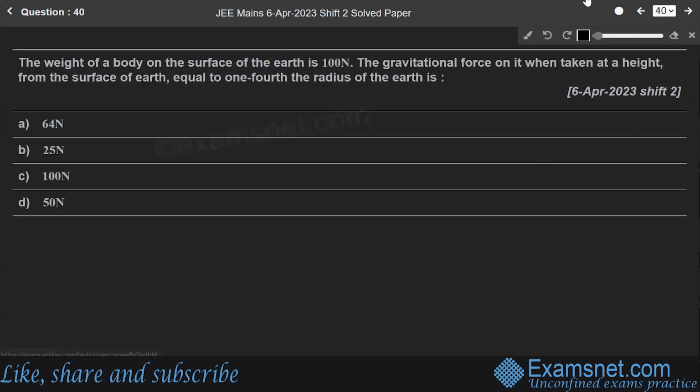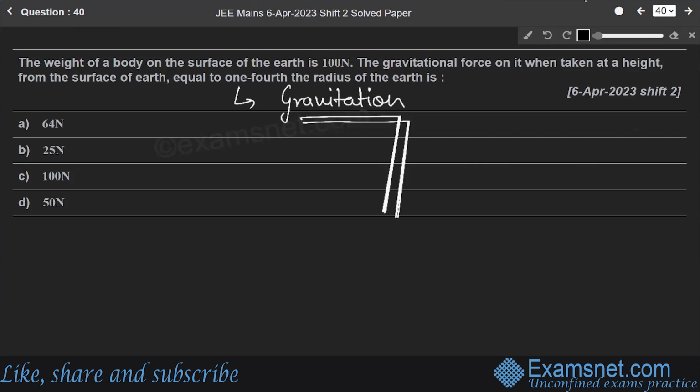Now, next question, question number 40. The weight of the body on the surface of the earth is 100 Newton. The gravitational force on it when taken at a height from the surface of the earth equal to 1/4 the radius of the earth is. Okay, this question is from the chapter gravitation. Now we'll understand this question and we'll solve it.